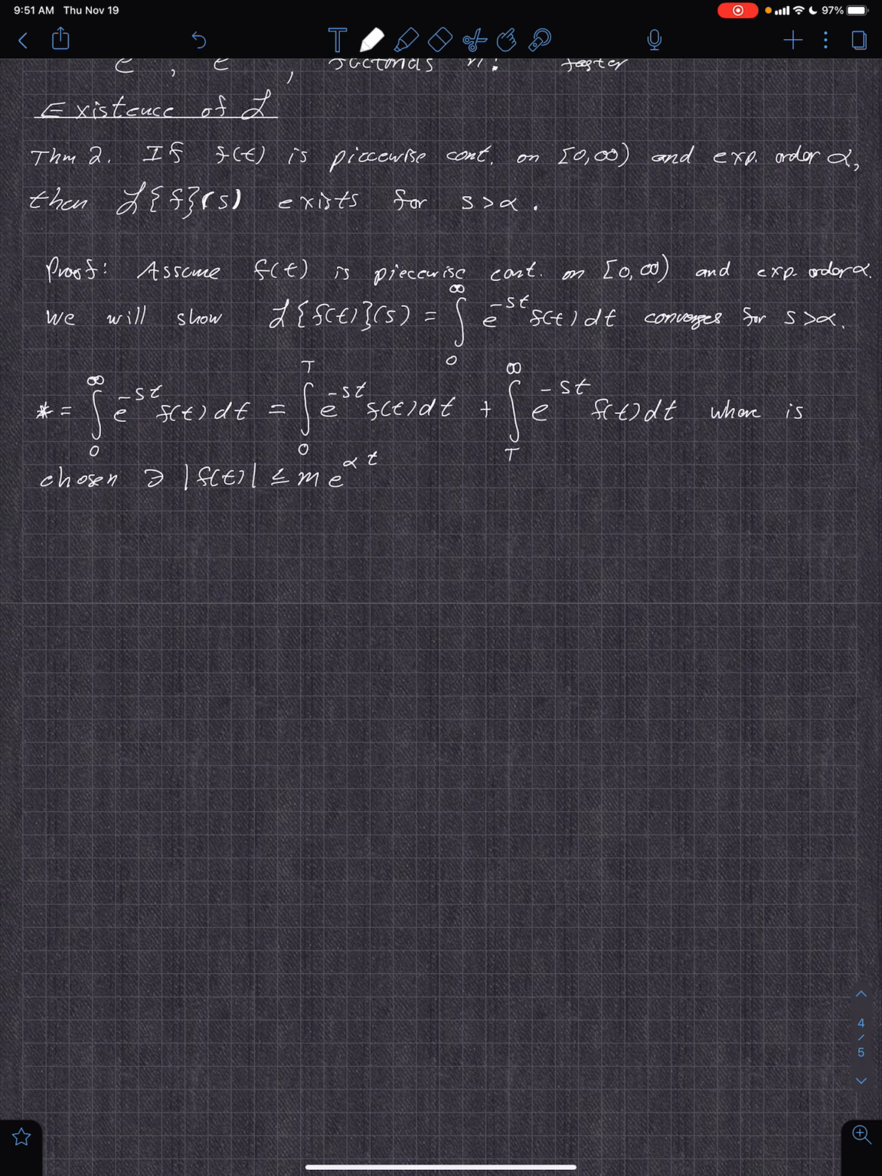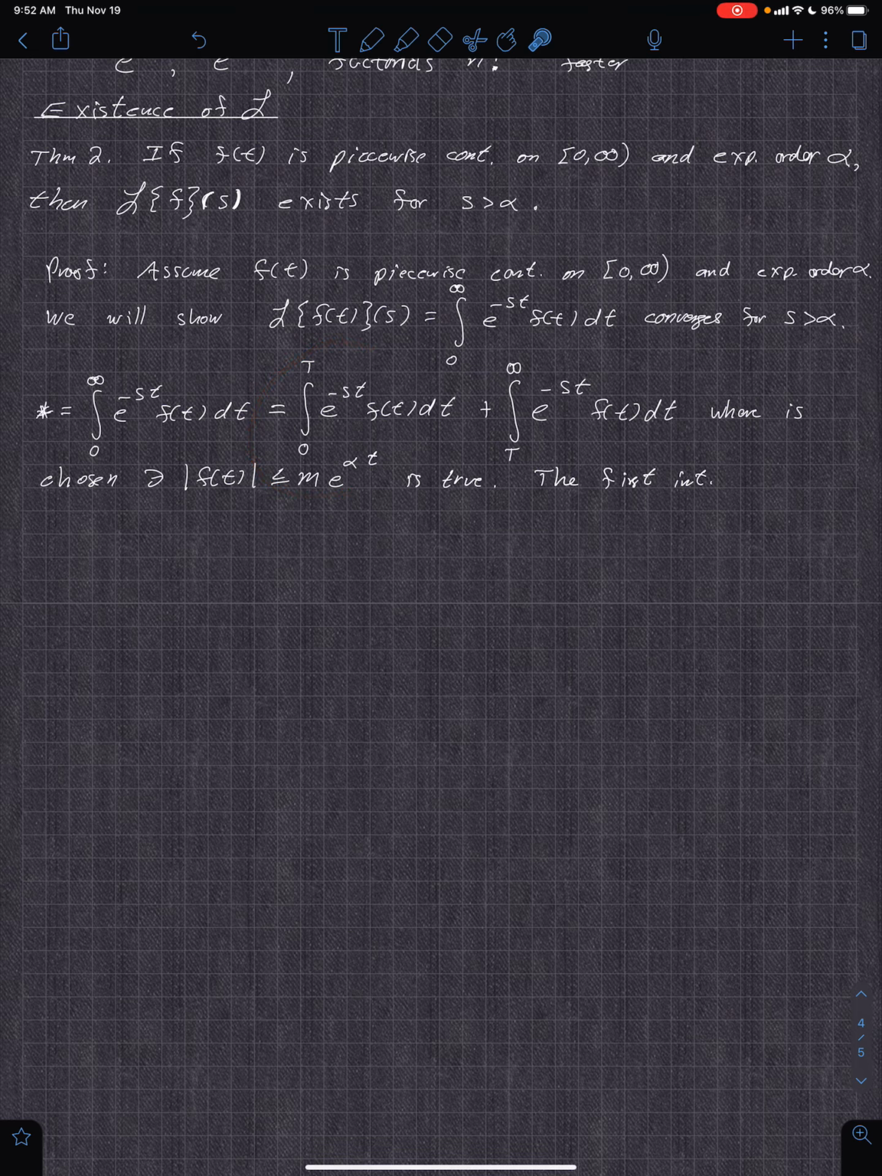Okay, so let's continue. All right, so T is chosen such that it is true. All right, so the first integral exists. This exists because it's finite and f is piecewise continuous, and a piecewise continuous function is integrable, or has an antiderivative, or the limit of the integral exists.